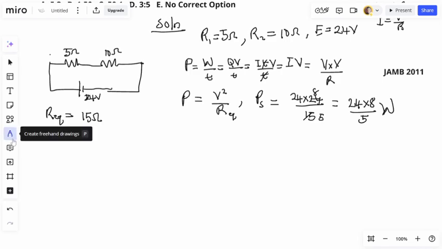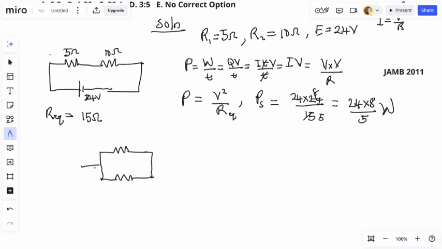I'm going to do the analysis for a parallel connection. So let me do my parallel connection there. This is my first resistor, and this is my second resistor. So you see now, this is a parallel connection. Both of them share the same terminal, this terminal and this terminal, connected to a 24-volt source. This is my 5 ohms, and this is my 10 ohms, and this is my 24 volts.